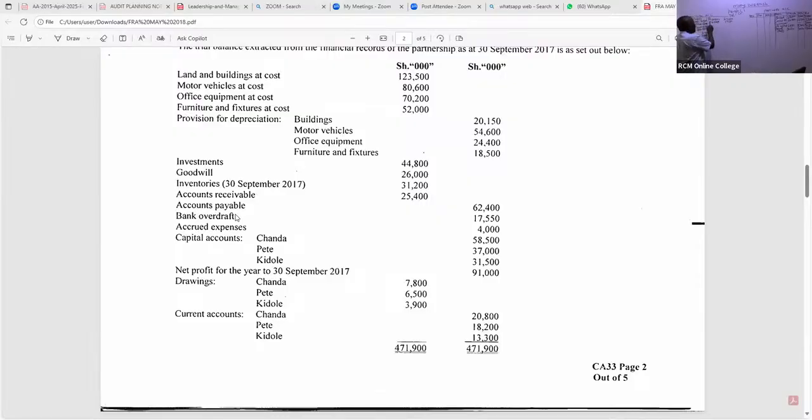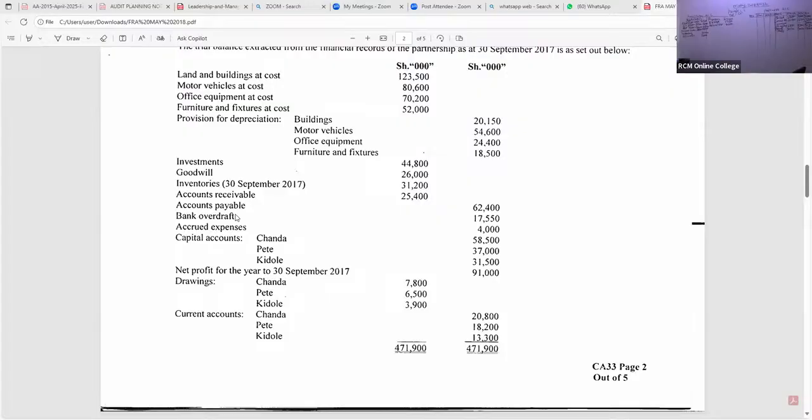Those are current liabilities. Accrued expenses. These are current liabilities. So current liabilities, we have accrued expenses over how much? I wish I had a physical paper to underline. So that is accrued expenses of how much? Is there somebody? 4,000, right? Accrued expenses of 4,000. Thank you so much.